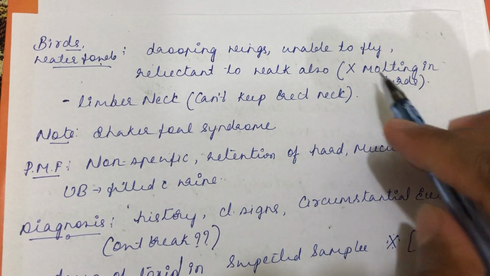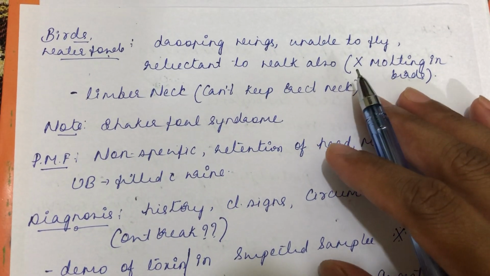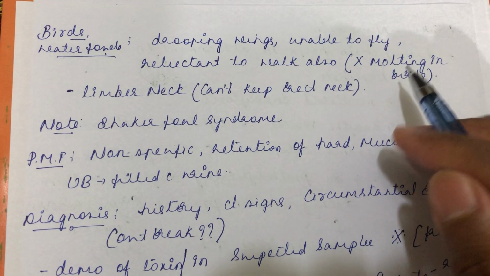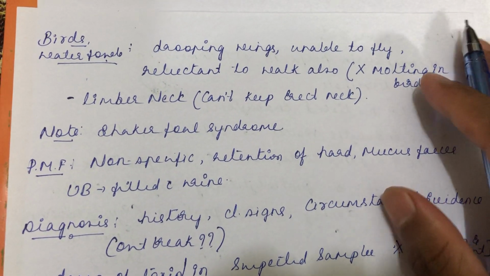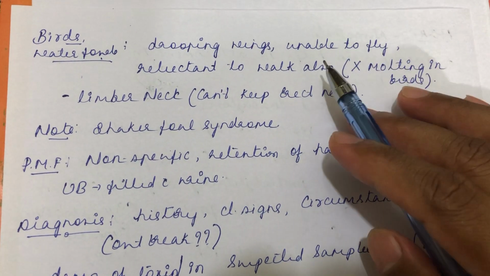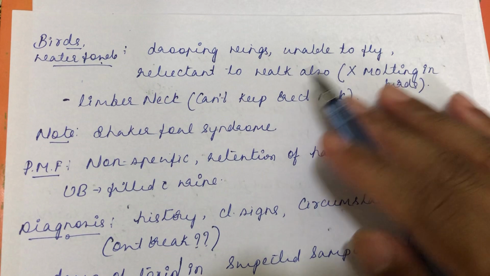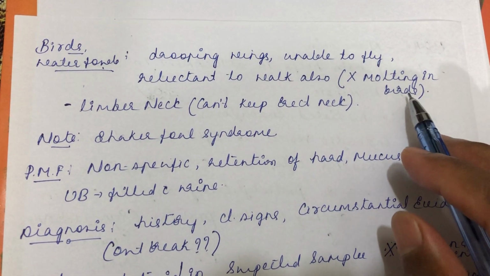At that time also birds will show similar signs: drooping wings, unable to fly, reluctant to walk. But if you want to catch molting birds, it's not easy, as they will try to escape. Whereas birds suffering from botulism, you can easily catch hold of. That's the major difference. So you should differentiate botulism from the molting phenomenon in birds.